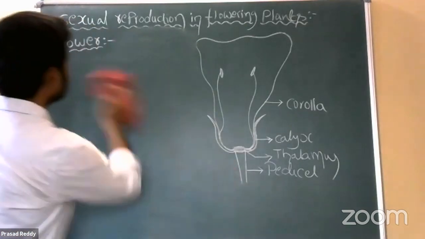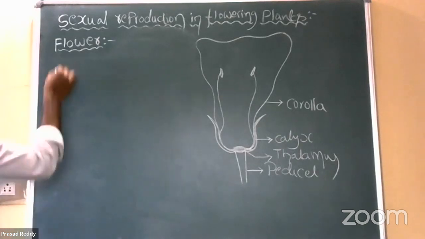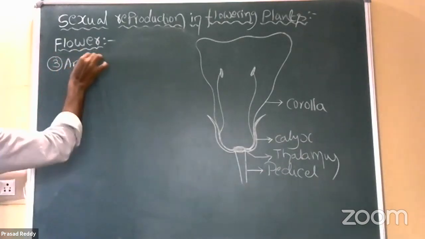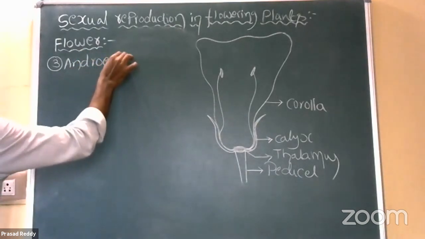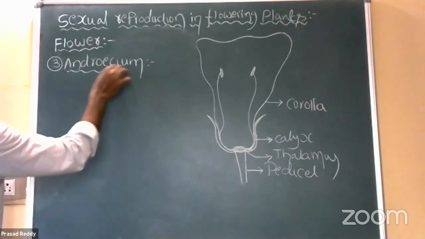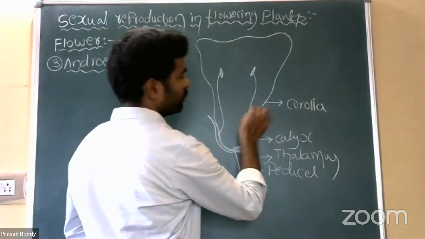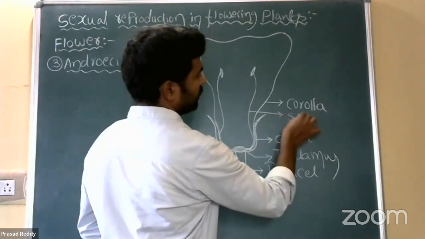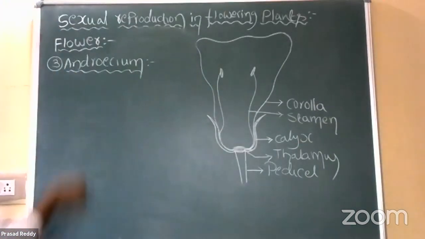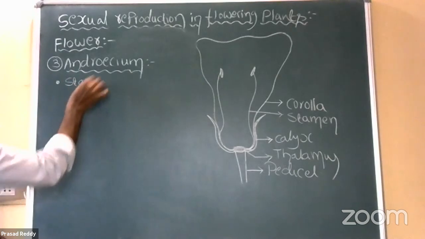The pronunciation is Androecium, right? So the third whorl is Androecium, and Androecium is composed of small subunits called stamens.